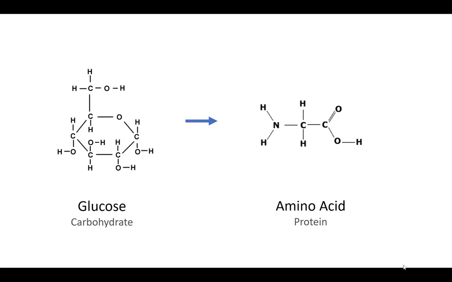So, once again, we have our glucose on the left: carbon, hydrogen, and oxygen. And notice we'll make an amino acid, which is just a building block of a protein, on the right. I'm hoping you notice there's a new atom involved, the N, the nitrogen, on the right. So, where did that come from? It didn't come from glucose. We can't make new atoms.